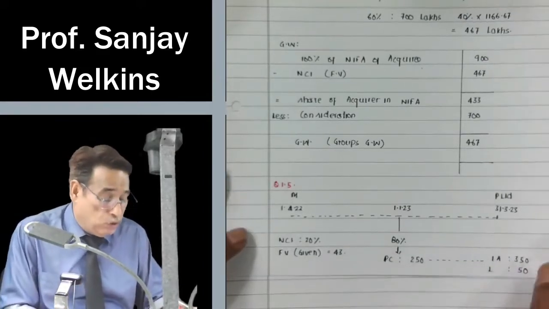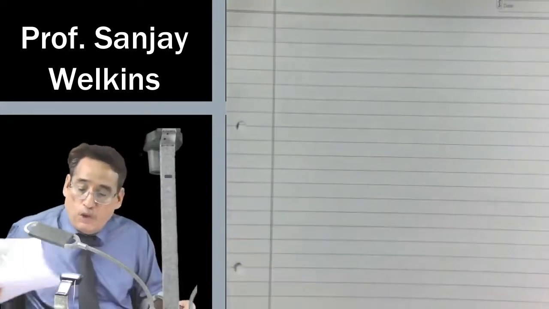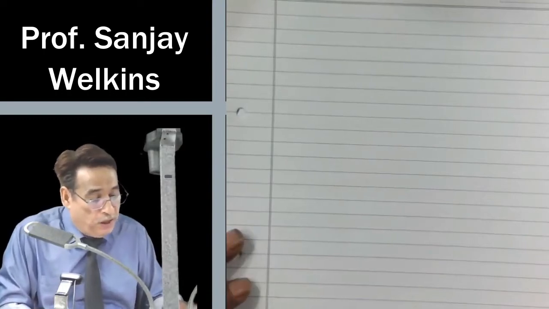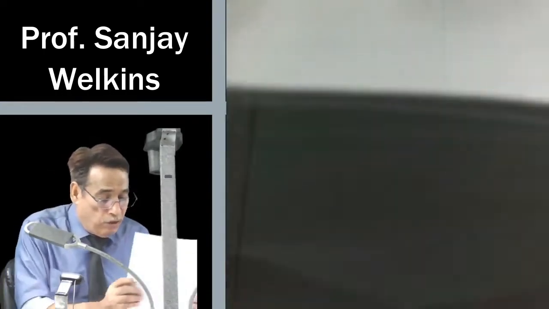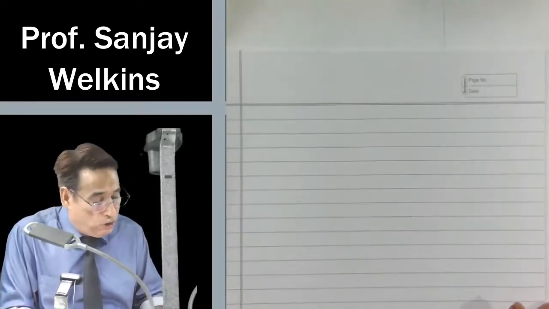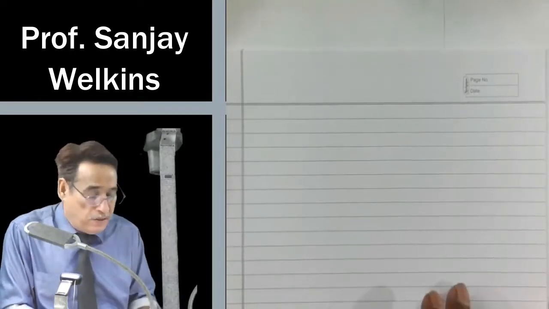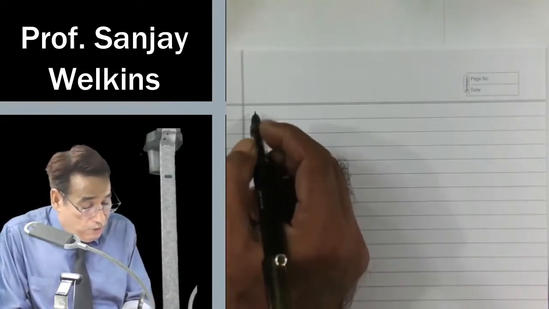Because in this question it is given, it can be implied that this company is wishing to compute NCI on fair value basis. It is quite obviously correct. So fair value of NCI is given. That automatically leads us to the conclusion that the entity is interested in computing the NCI on fair value basis. So now I will do the solution.